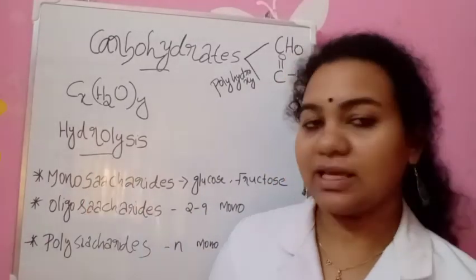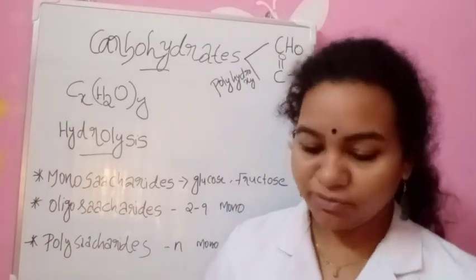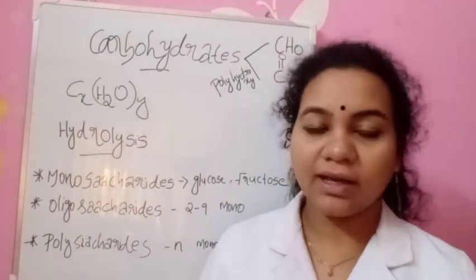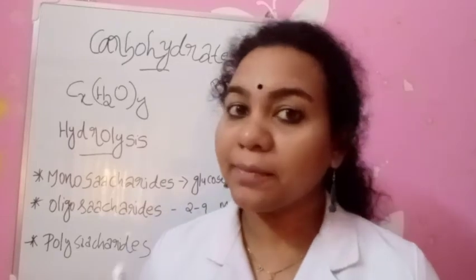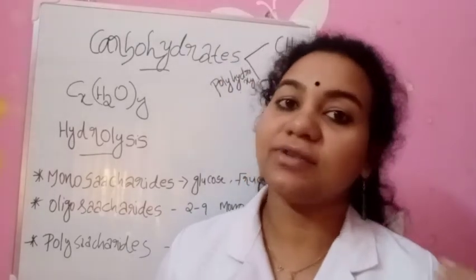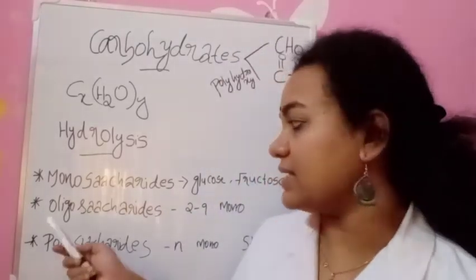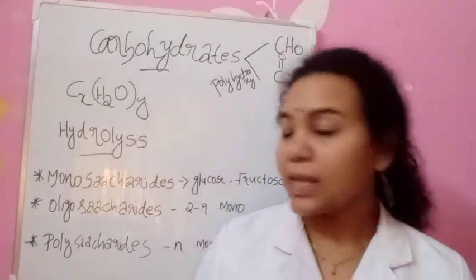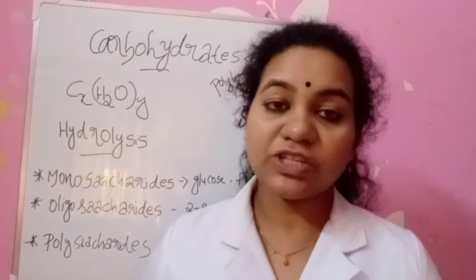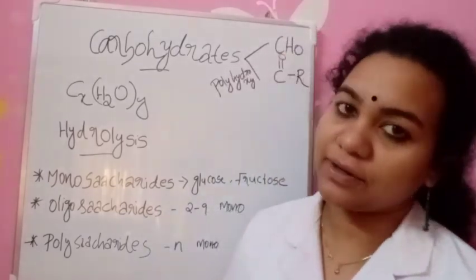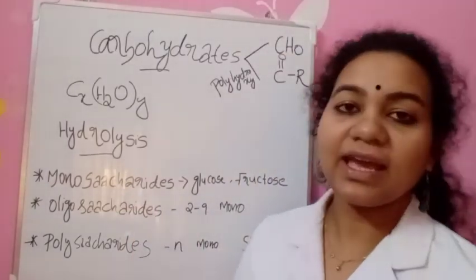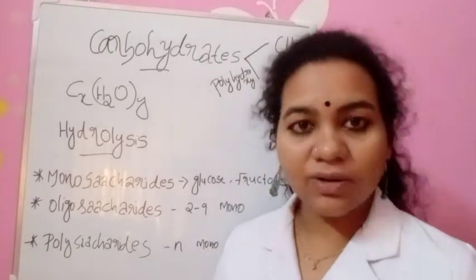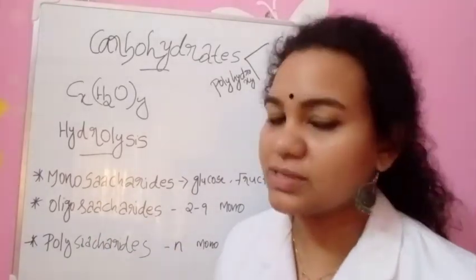So, hydrolysis. If we do hydrolysis on a carbohydrate, based on the number of products after the hydrolysis, we can classify it as monosaccharides, oligosaccharides, and polysaccharides. Monosaccharides are compounds which will not undergo further hydrolysis. After hydrolysis also we will get the same compound.